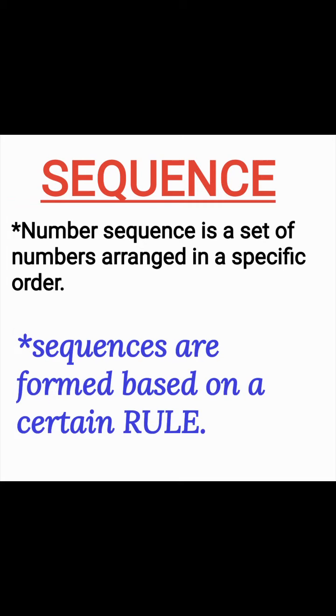Sequences are formed based on a certain rule. When we arrange the numbers in a certain order, we have to strictly follow some rule. The rule of the sequence must be clear. So, number sequence is a set of numbers arranged in a specific order. Moreover, sequences are formed based on a certain rule.